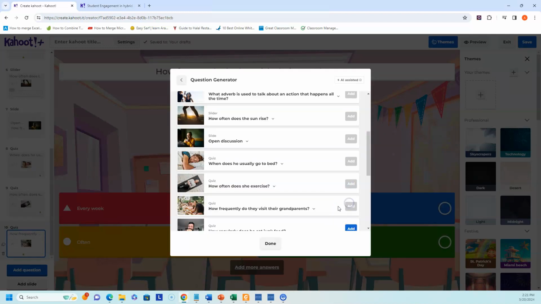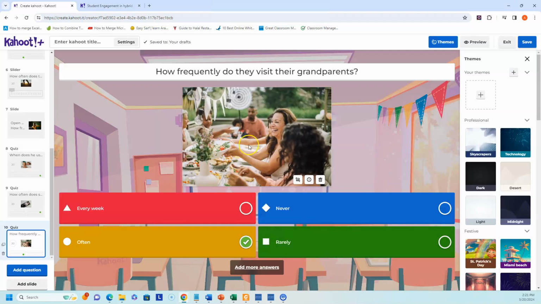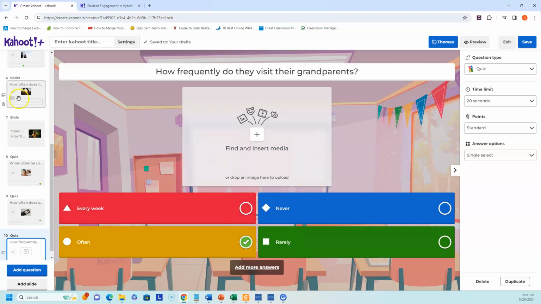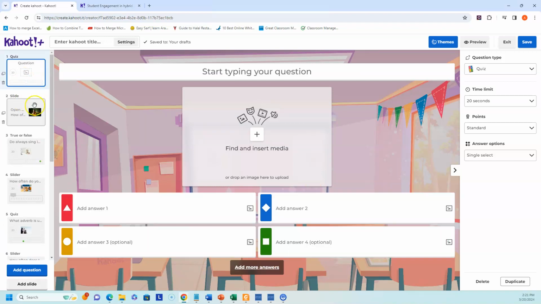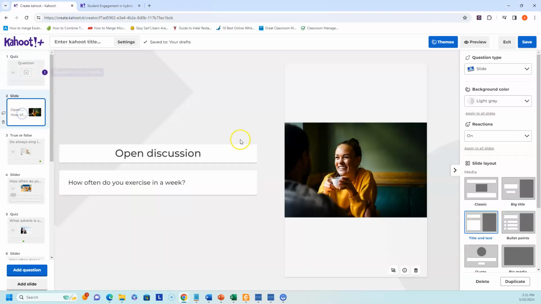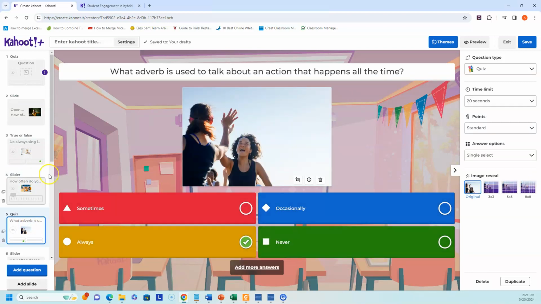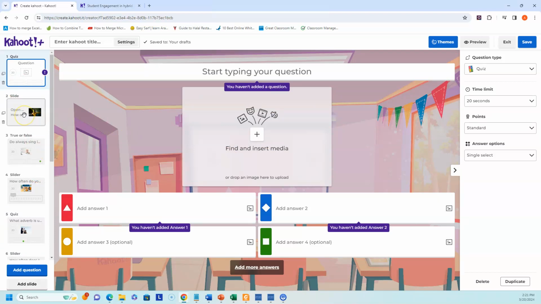Again, if you want to remove the pictures, you can remove it, change it, delete it, and so on. Then go from there and add more answers. So here they have the question where you can type it in yourself, or you have a starter question, true and false, a slider, and then a quiz, and so on. You might not want some of these pictures, so you can delete or update them. Set up the time limit, the questions, and the points, and so on.